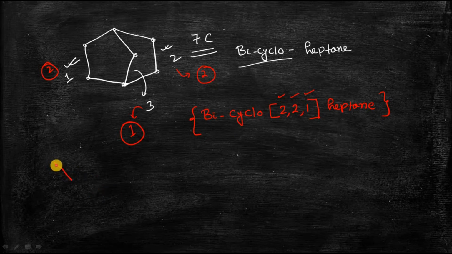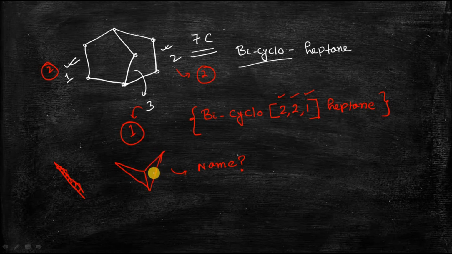So here I am drawing the structure. Sorry, I'm extremely sorry. Any guess what is the name of this compound? First of all it may create some illusion for you, so it is better to make this structure flattened.